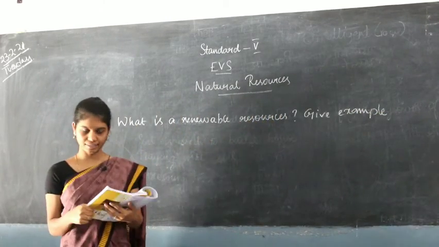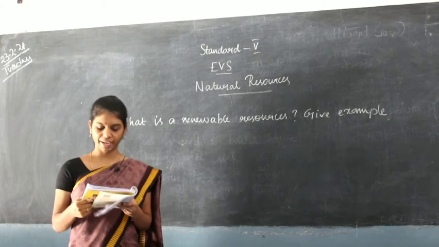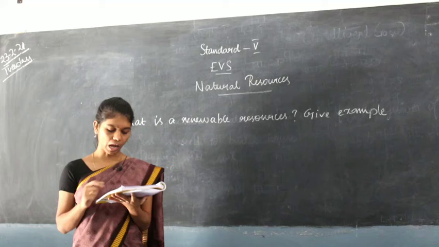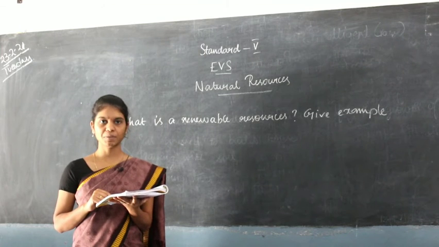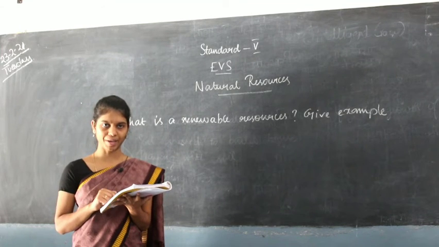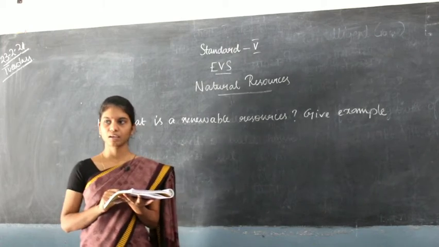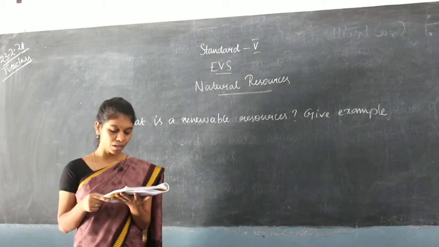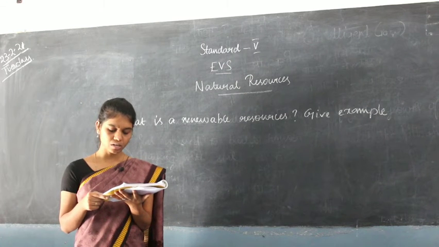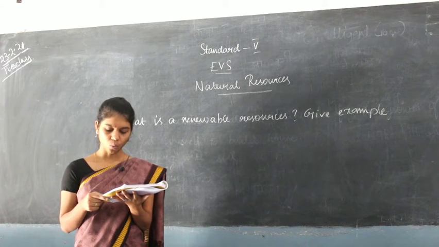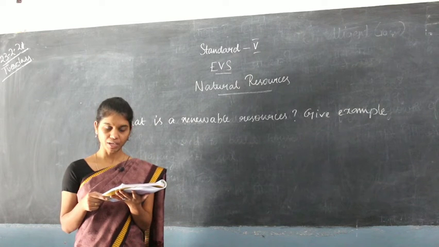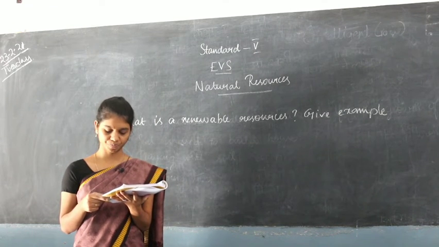In order to answer this question, everyone turn to page number 61. In page number 61, last paragraph, renewable resources. Can you see the last paragraph? In that, you have to write: resources like solar energy, air, water, soil are available in nature in spite of their usage.